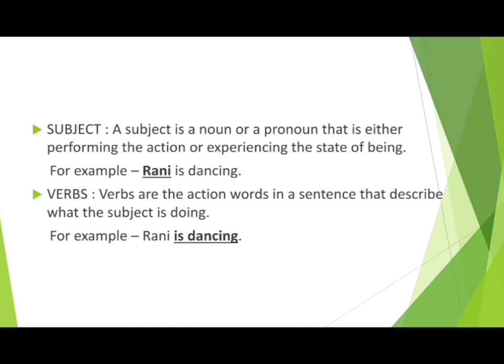A subject is a noun or a pronoun that is either performing the action or is experiencing the state of being. That means a subject is someone or something that is either doing the action or is experiencing the state of being. For example, Rani is dancing.